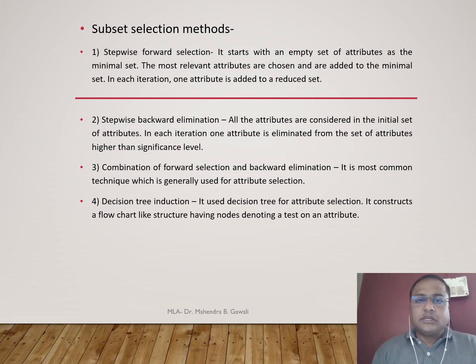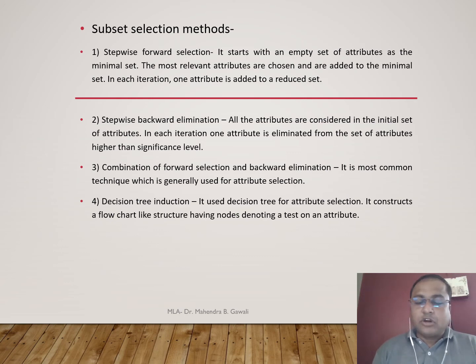The second method is stepwise backward elimination. All the attributes are considered in the initial set of attributes. In each iteration, one attribute is eliminated from the set of attributes that is higher than the significance level. Then there is the combination of forward selection and backward elimination. It is the most common technique generally used for attribute selection.